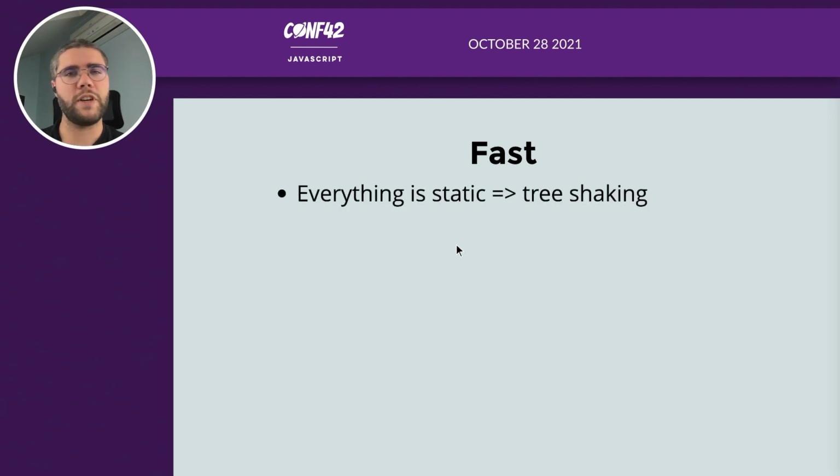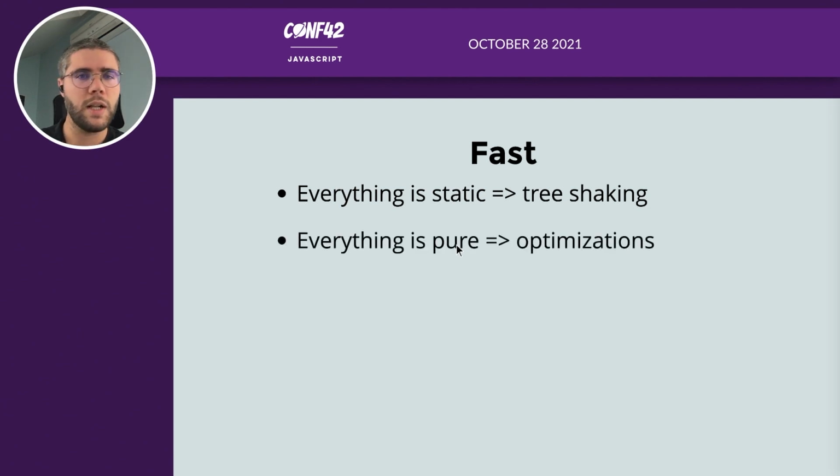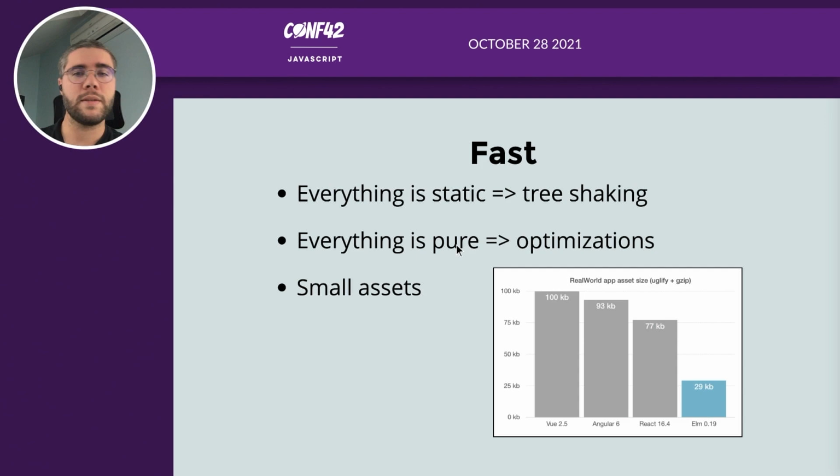The language is really fast. Everything is static, so you can eliminate every chunk of code that is not used. You know everything that is used inside the language, so pretty nice. Everything is pure, so you can have further optimization from UglifyJS. So you have small assets, and you can find some comparisons on the internet. So it's really, really fast.